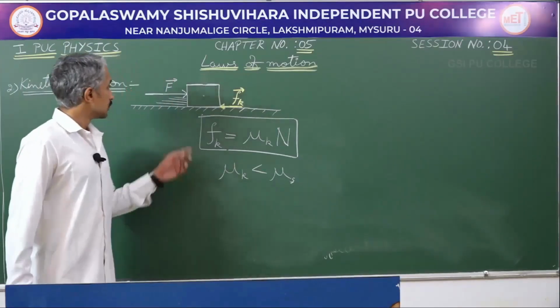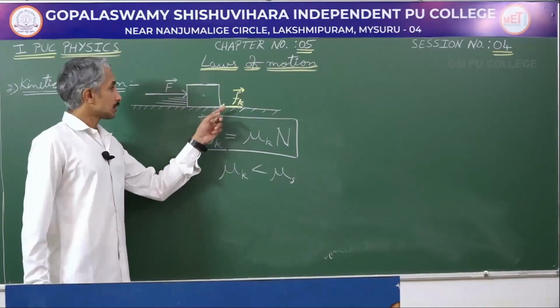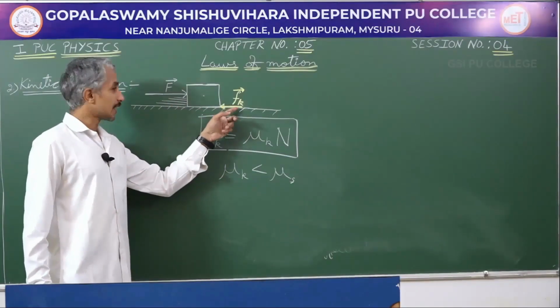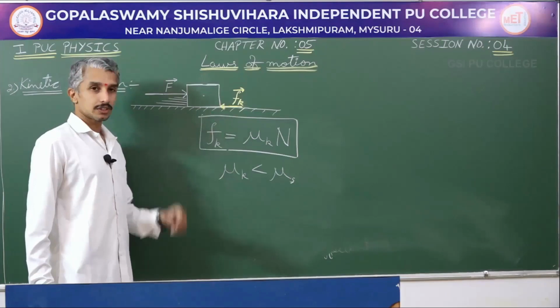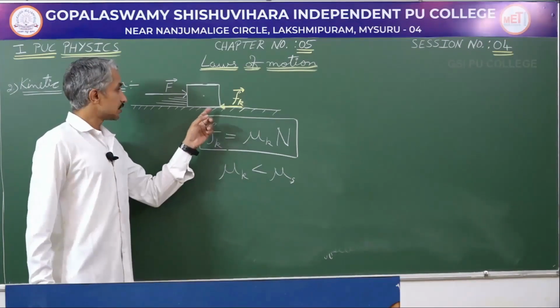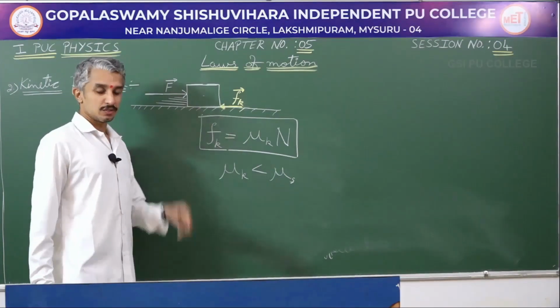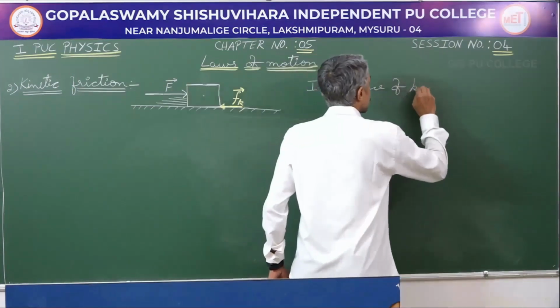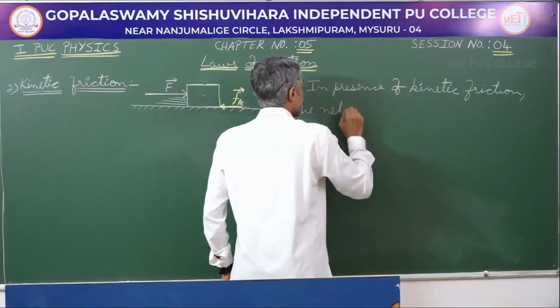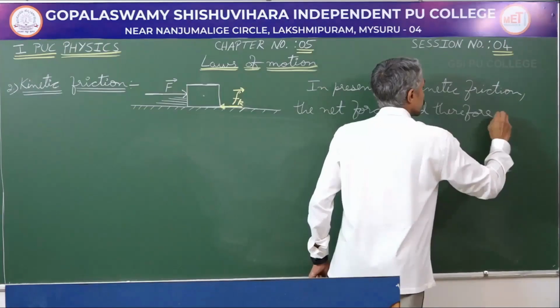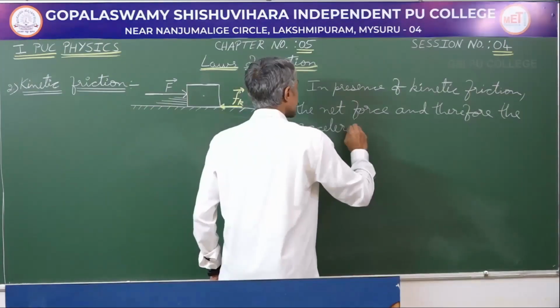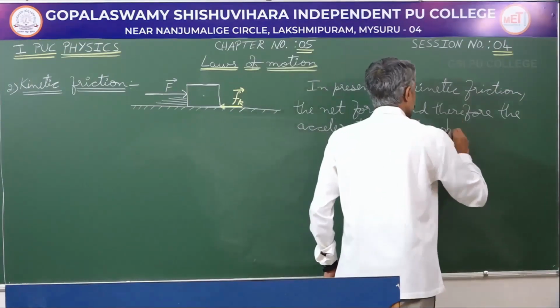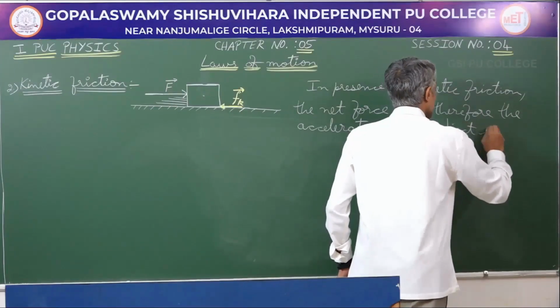Further, when the object is in motion and there is kinetic friction present between the surfaces in contact, I can write the net force, and therefore the acceleration of the object.